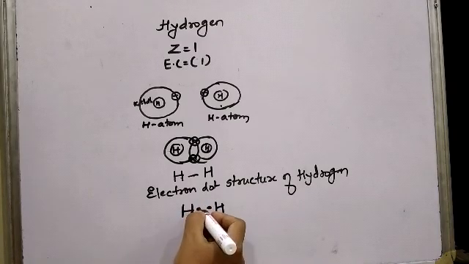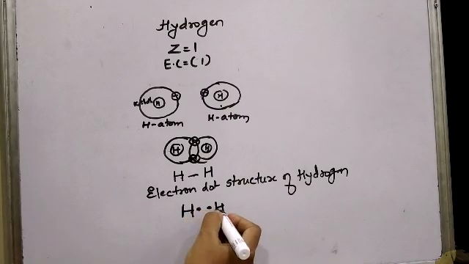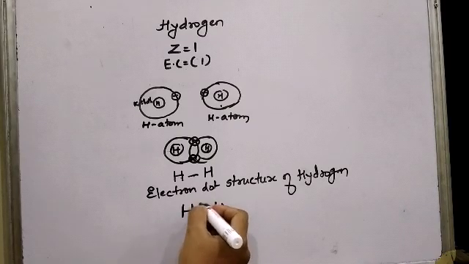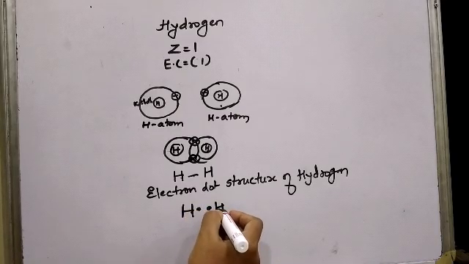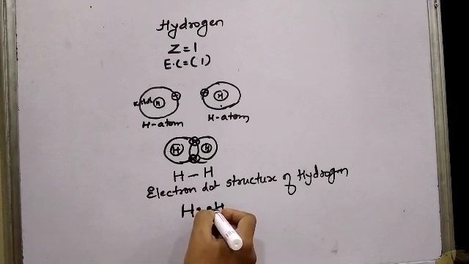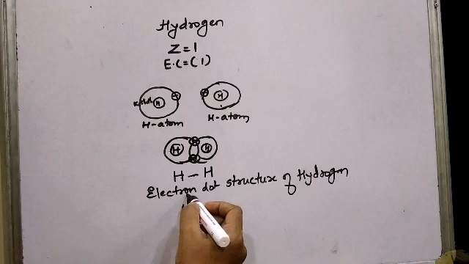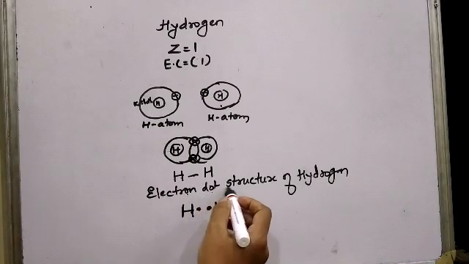So this hydrogen has this electron which it will share with the second hydrogen, and this hydrogen has this one electron which it will share with the first hydrogen. So sharing of one pair of electrons has taken place between two combining hydrogen atoms, and this structure which is shown with the help of dots for valence electrons is called the electron dot structure.